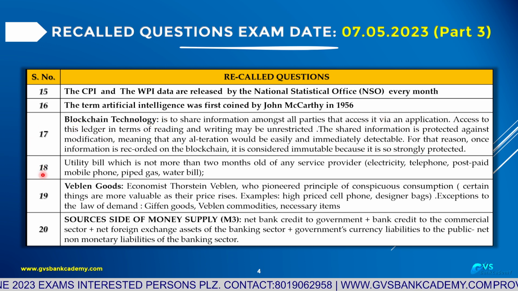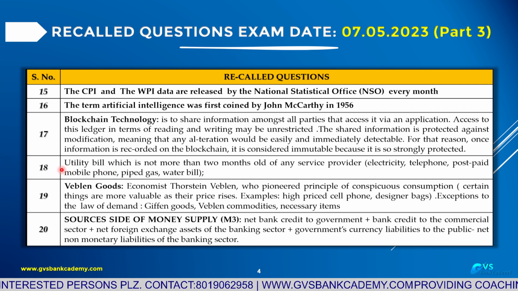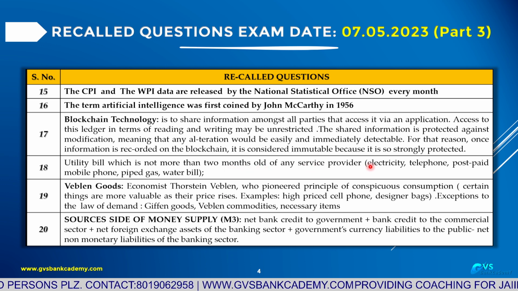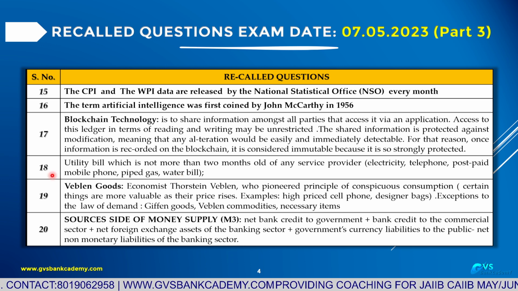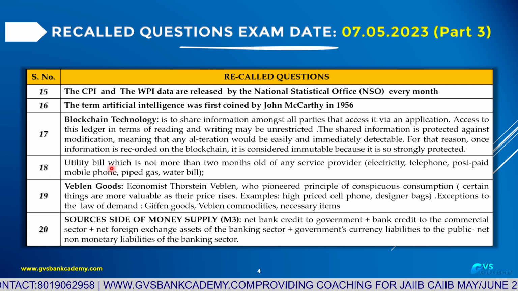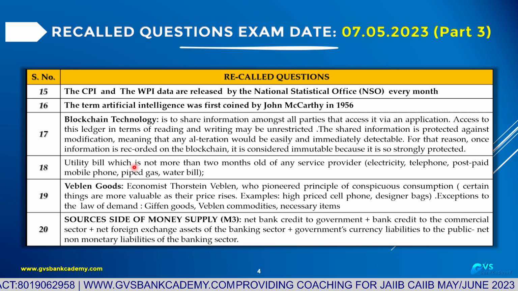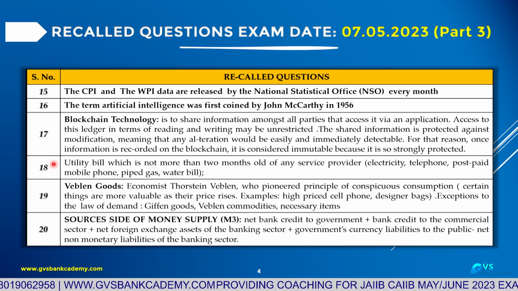Question 18. For temporary purposes, address proof for opening of KYC accounts: a utility bill which is not more than 2 months old of any service provider, electricity bill, telephone bill, postpaid mobile, gas bill, water bill. We can use these as address proof for opening of accounts for temporary purpose, utility bills, KYC.